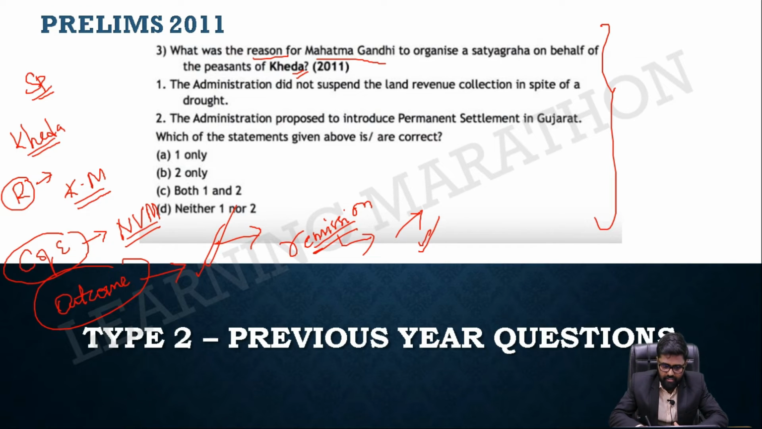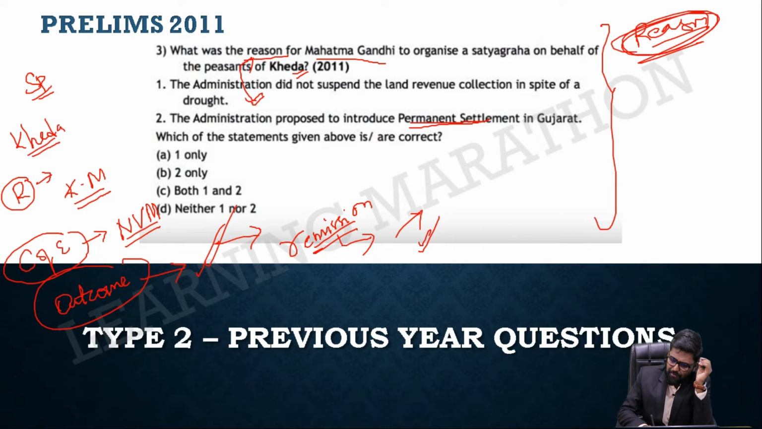Now coming back to the question: the administration did not suspend the land revenue collection in spite of drought. Yes, it's absolutely the right reason. That's why Kheda started. The administration proposed to introduce the permanent settlement system. Wherever you read, you may not find this particular statement in your books. So you should always understand what the only reasons are. If a movement is there, you should understand what the reason is. You should not think this can also be a reason. If you think in that way, you are done. Obviously this is not the reason. It's just a statement given to confuse you. Only answer 1 is right.